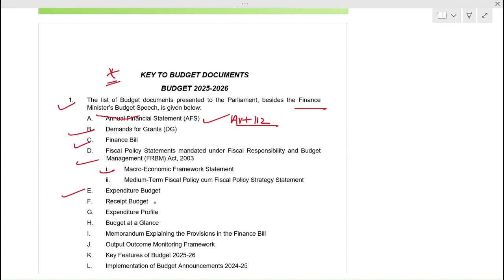Next documents: expenditure budget, receipt budget, expenditure profile, budget at a glance, memorandum explaining the provisions in the finance bill, output outcome monitoring framework, key features of budget, and implementation of budget announcements 24-25.